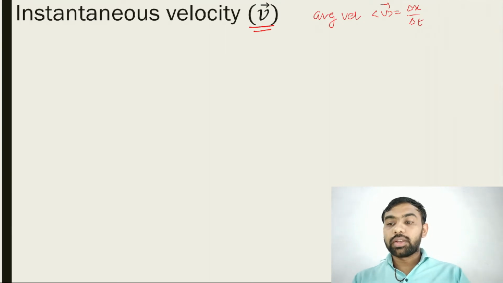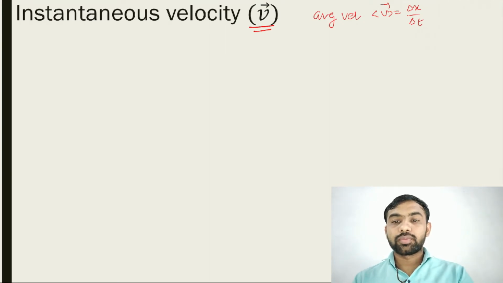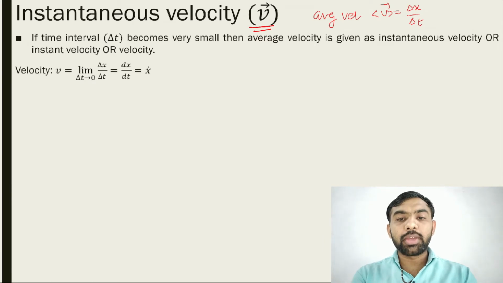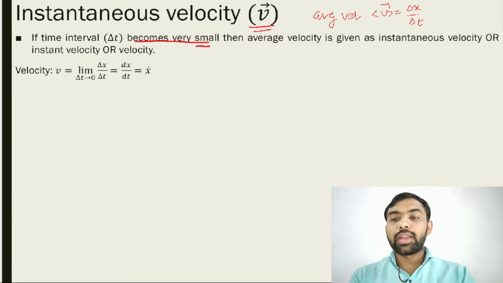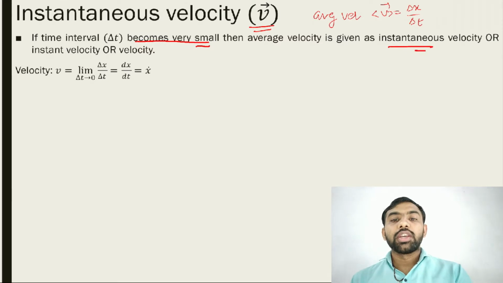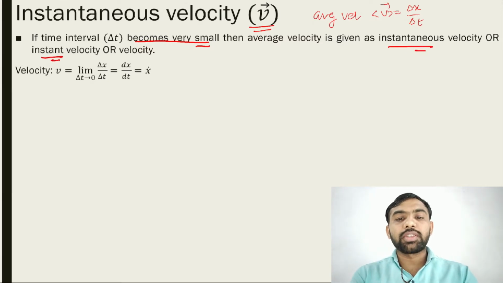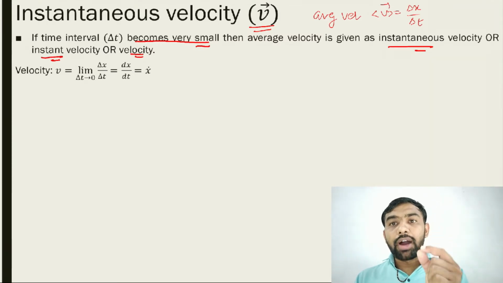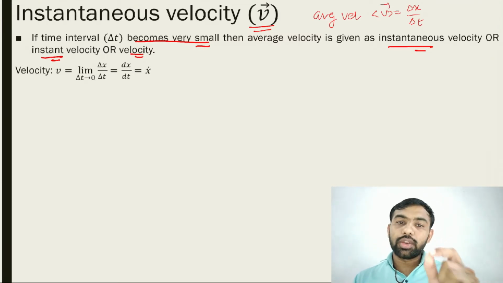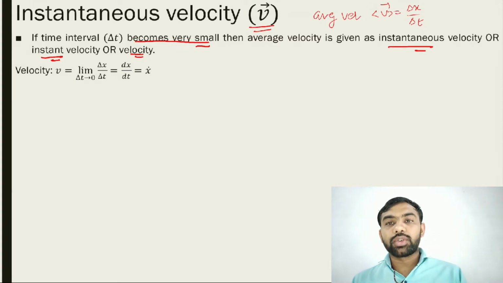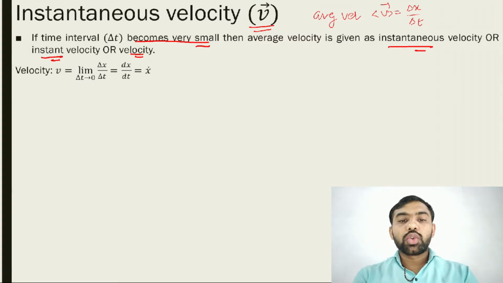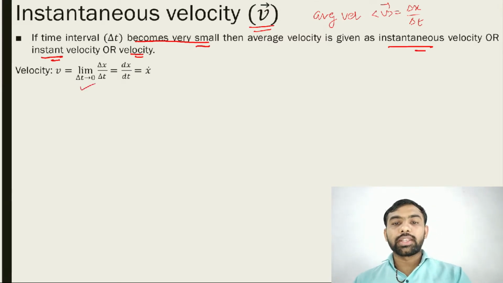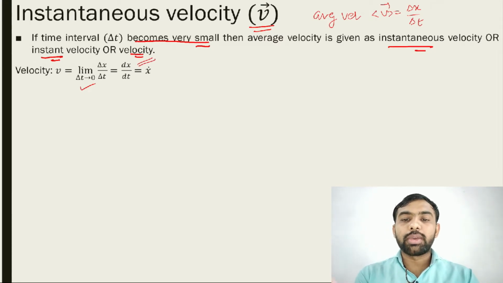Let's see a simple one. First case, if the time interval delta t becomes very small, then average velocity is given as the instantaneous velocity, or sometimes instant velocity, sometimes simply velocity. So if a question asks you to find the velocity, then you must find the instantaneous velocity. How do we write this equation? Velocity v is equal to limit delta t tends to 0, delta x upon delta t, which is equal to dx by dt.